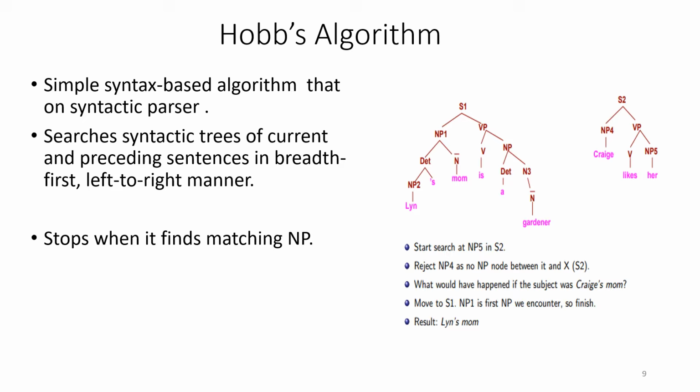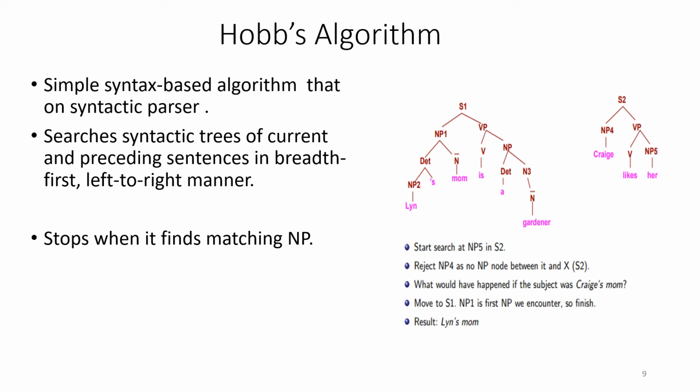So these are the two sentence parse trees. We have two sentences: Lynn's mom is a gardener. Craig likes her. Our task is to resolve the "her" and see how Hobbes finds the correct noun phrase referring to it.